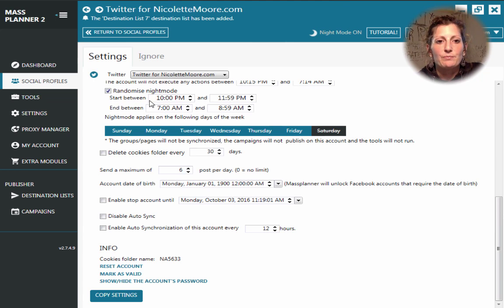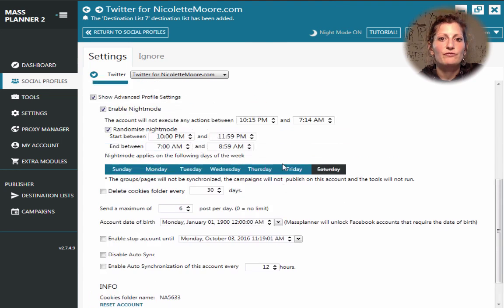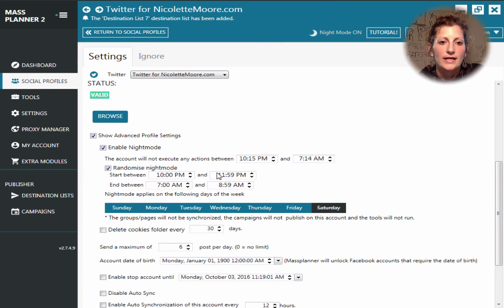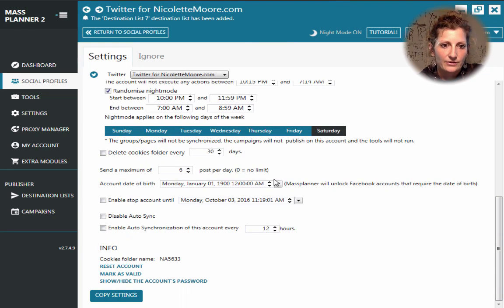You can say, hey, between 10 and midnight, stop posting. So it will determine a time to stop. It's not going to stop exactly at 10 every night and not exactly at 11:59 every night. Same thing in the morning. It'll start sometime between 7 and 9 to start posting. Those are very cool features to have a very human-like appearance to it.